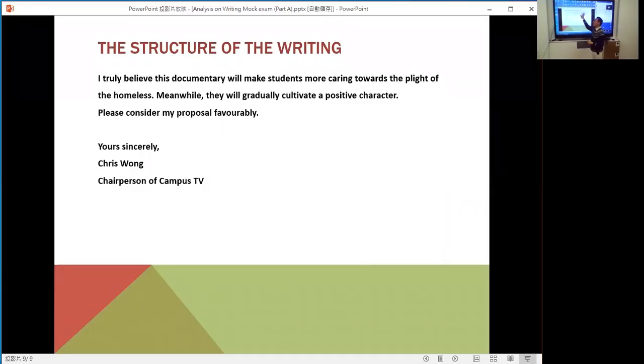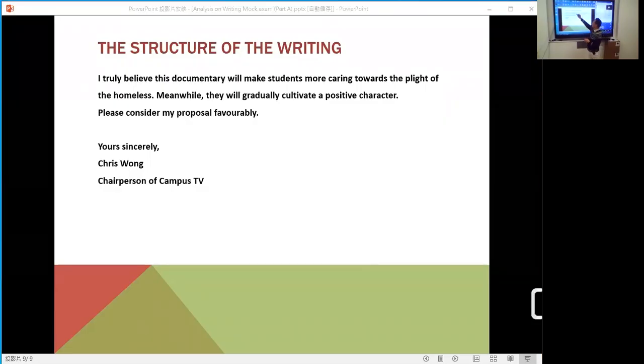The last paragraph, we try to conclude the points we have mentioned. And also the last one, we would like to show the hope. Remember, we need to persuade the principal to accept your suggestion. So you need to mention the benefits of this TV program. So what are the benefits?